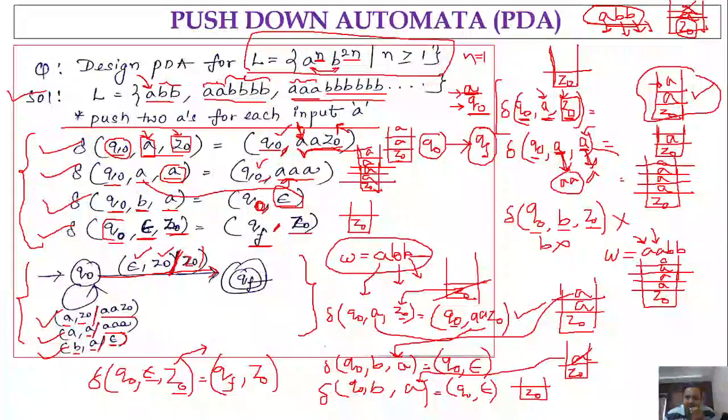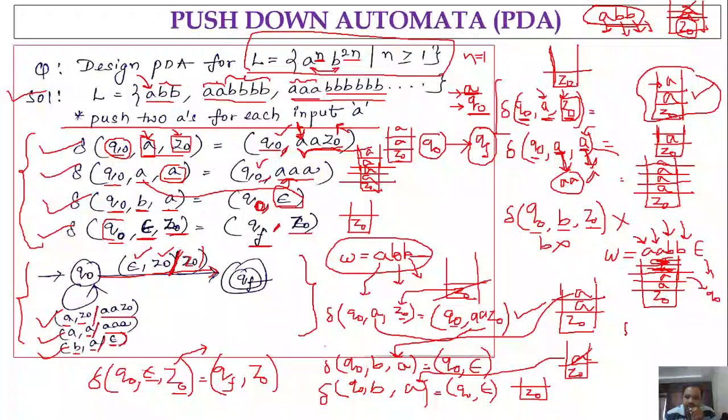Now you will be in state Q naught, right? Now for each B, what do we have to do? We have to pop one A, right? So the first A will be popped. Then for the second B, the second A is popped. Now, what is the next input to process? Epsilon. What is the top of the stack? Now we have A. In which state are you? Q naught.